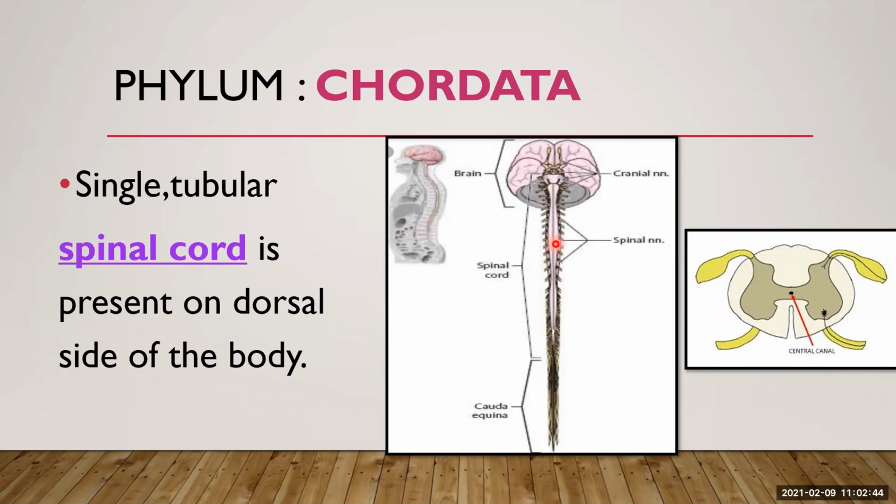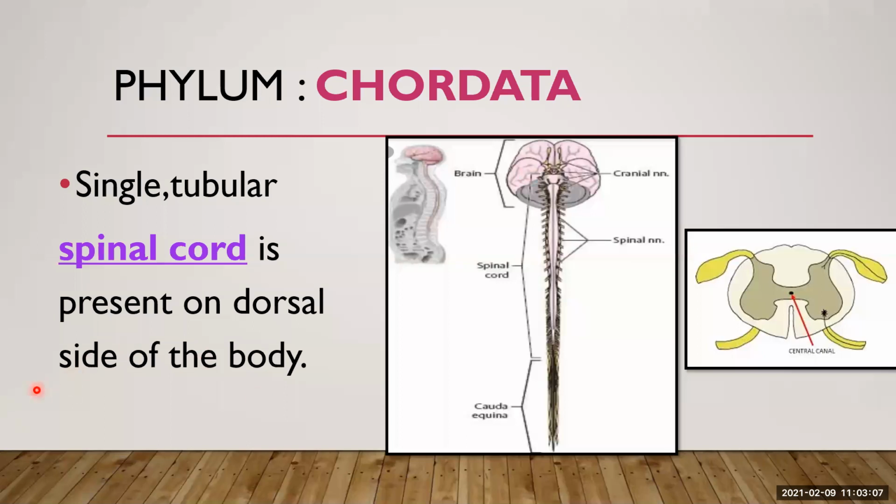What is the function of the cerebrospinal fluid? It gives lubrication to the brain and spinal cord, and it provides nutrients. And what is the function of the spinal cord?